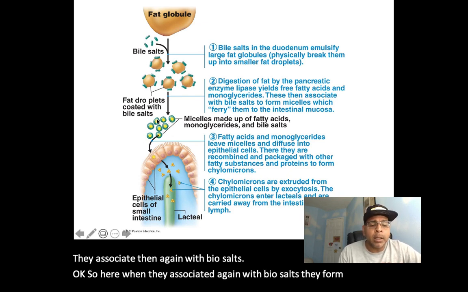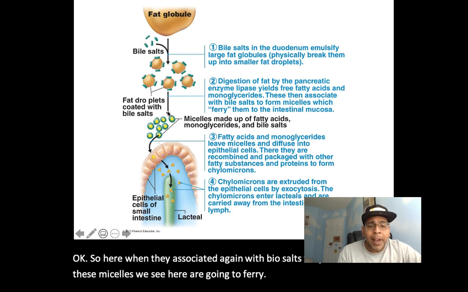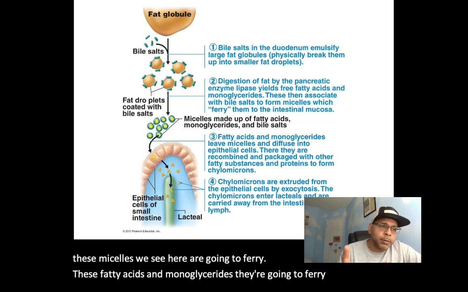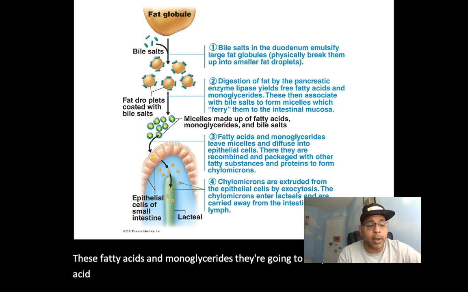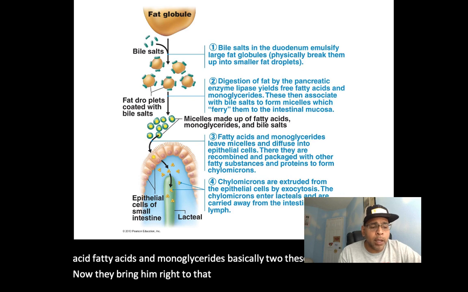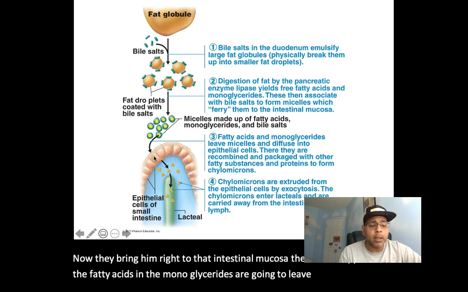These micelles are going to ferry these fatty acids and monoglycerides to these cells. They bring them right to that intestinal mucosa. Then the fatty acids and the monoglycerides are going to leave the micelles and diffuse into the epithelial cells.